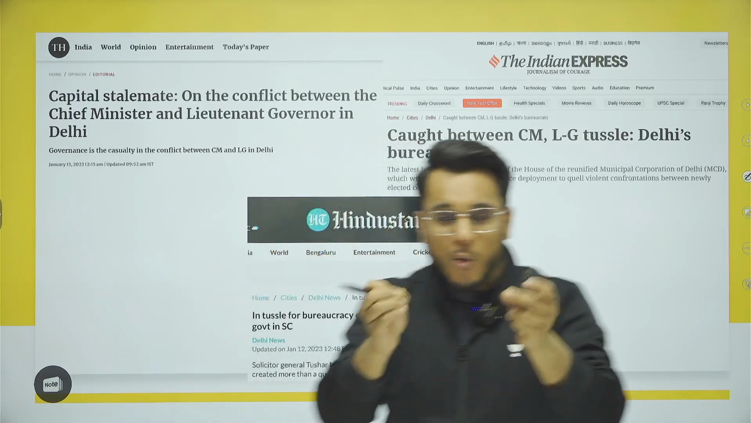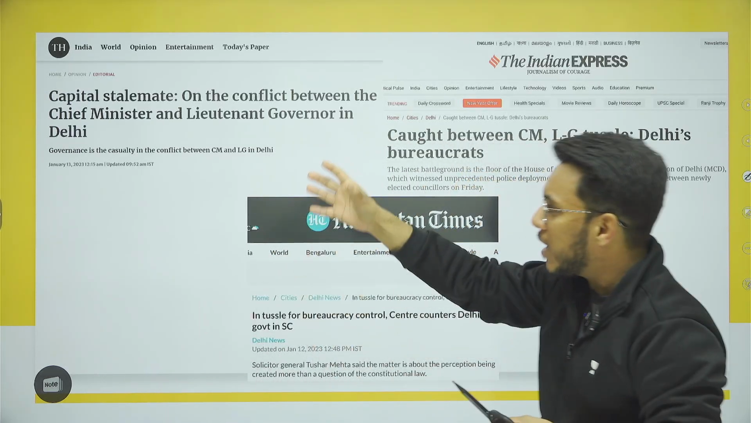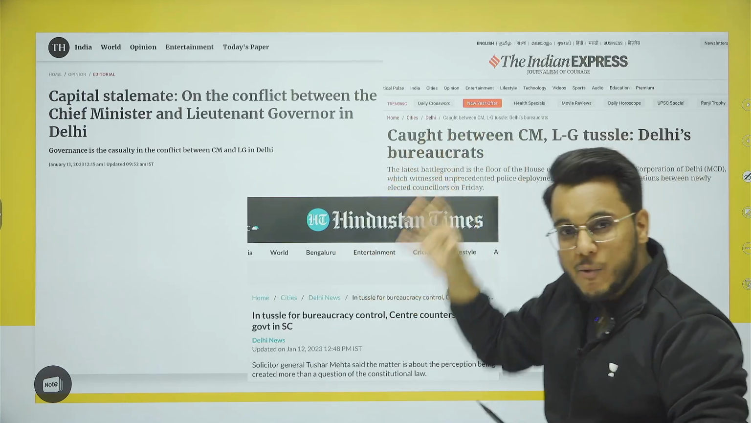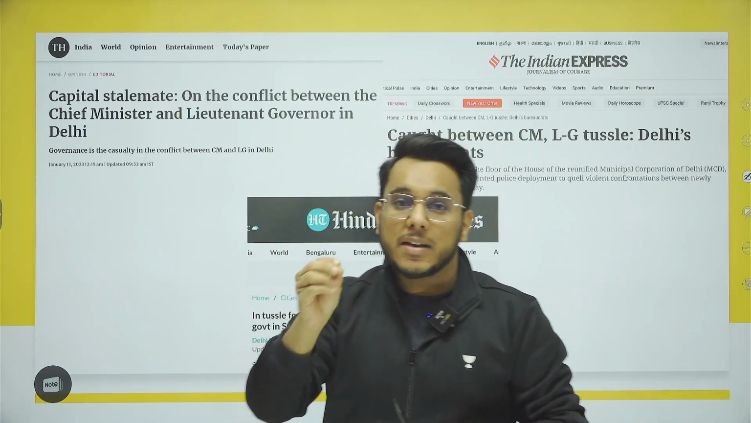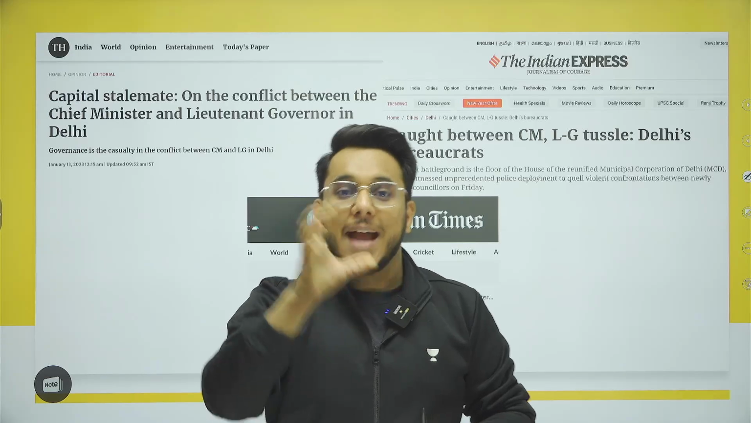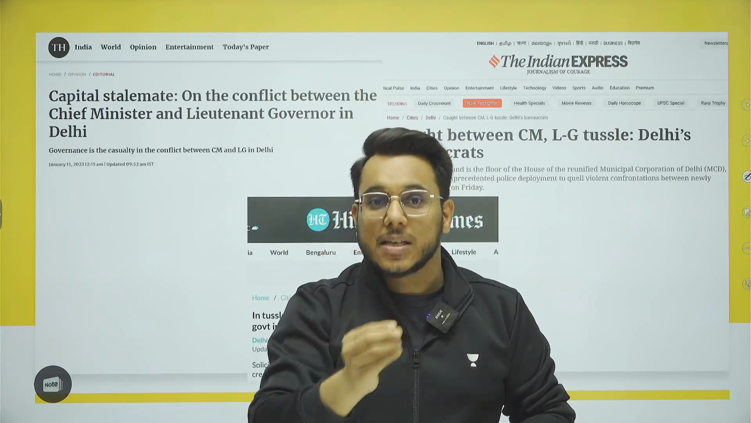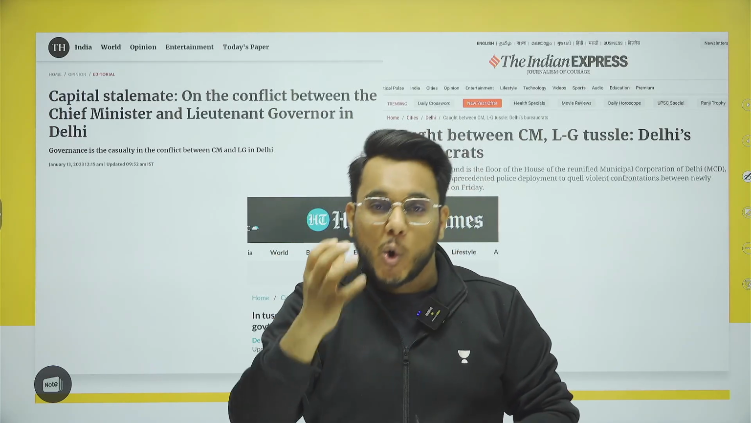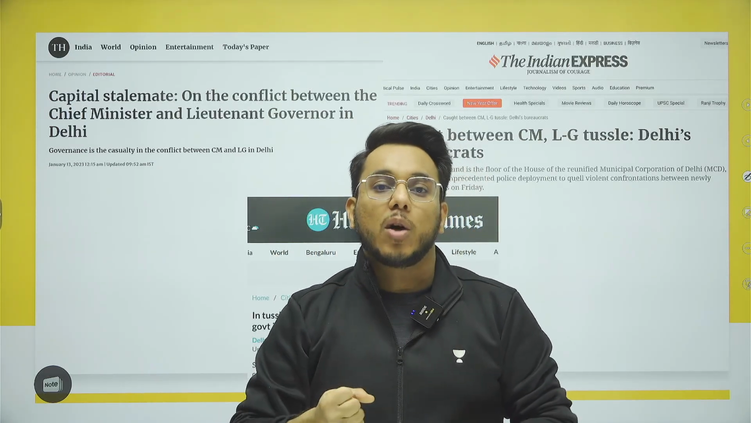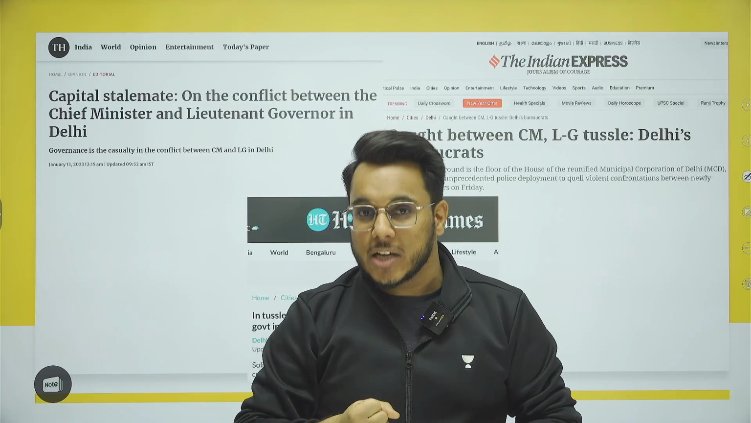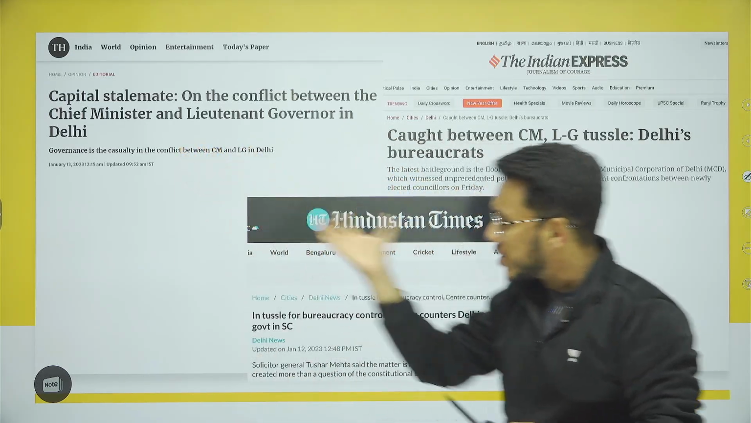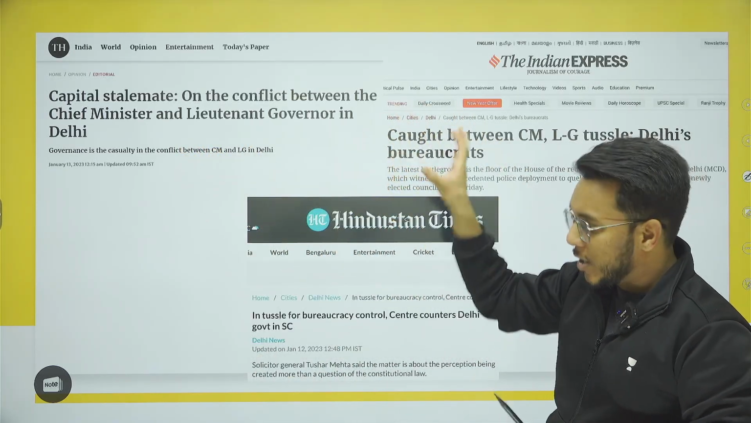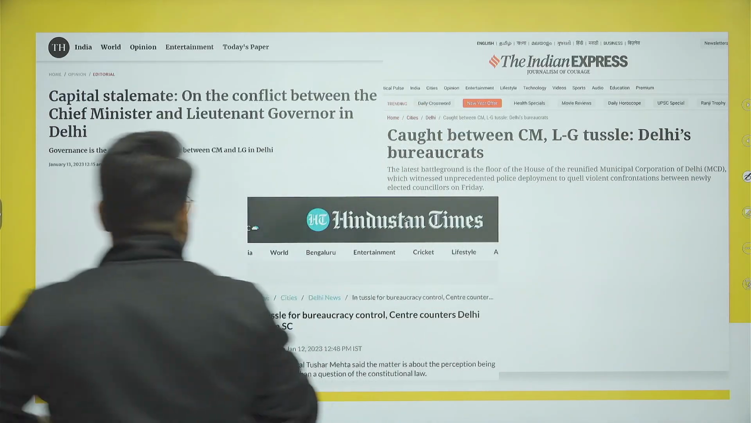So guys, now if you are reading the newspaper, you have come across these particular articles where there's a tussle going on between the government of Delhi and central government. The tussle is about who will control the bureaucracy in Delhi, who will have executive control on the bureaucracy and civil servants in Delhi. We can show you the different clippings of the newspapers. So guys, let's discuss this particular article.